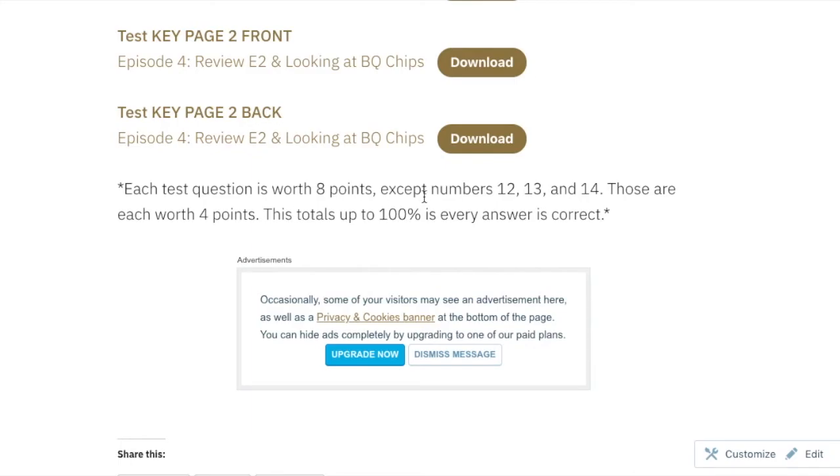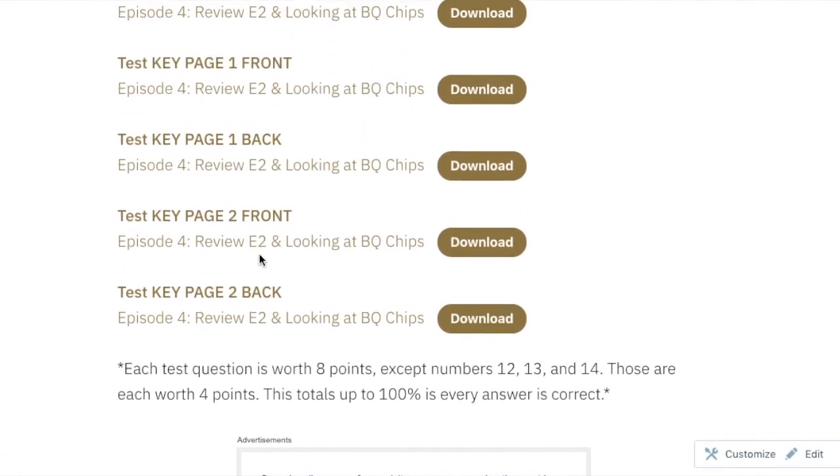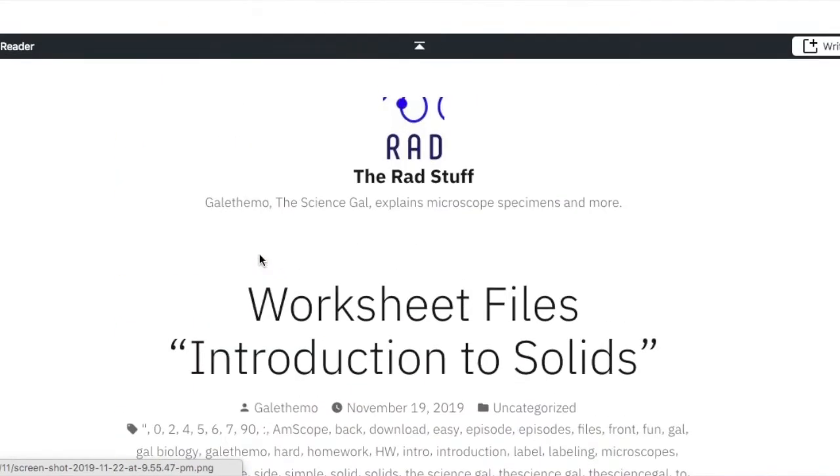This totals up to 100% if every answer is correct. And that would mean that on the test, each question is worth 8 points, but 12, 13, and 14 are worth 4 points. And if they miss 14 but get all the others right, they would get a 96. And that will be the same for all of them. This is how you would get your different worksheets.